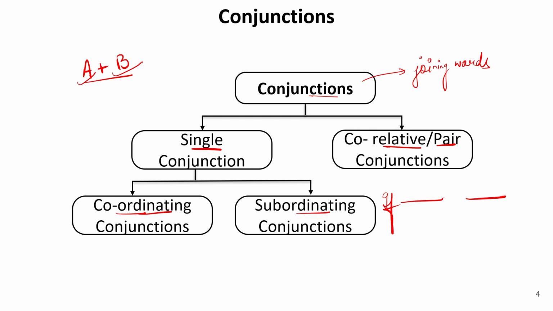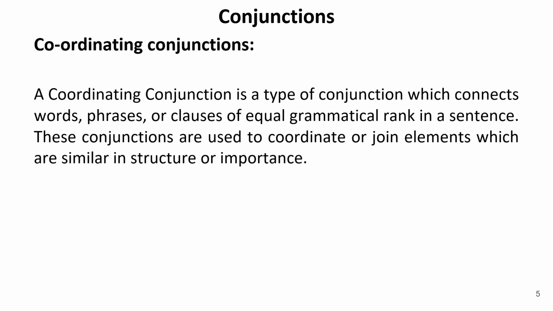So let's begin. First, we'll read coordinating conjunctions. Now, what are coordinating conjunctions? A coordinating conjunction is a type of conjunction which connects words, phrases, or clauses of equal grammatical rank. Now, they must have equal grammatical rank in a sentence. It means both the sentences are complete in themselves. For example, if I say Vikas is intelligent.